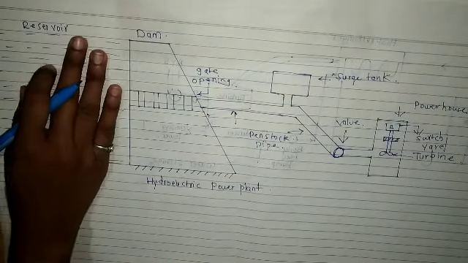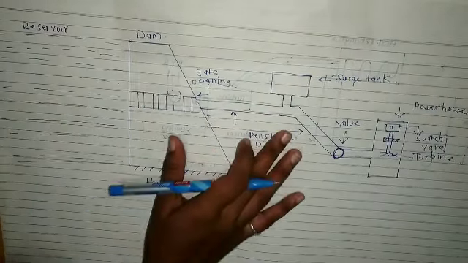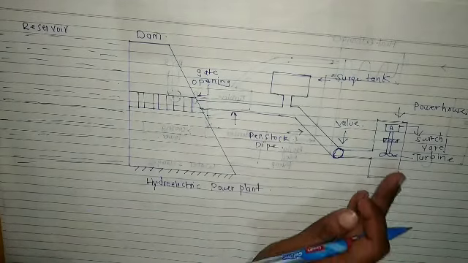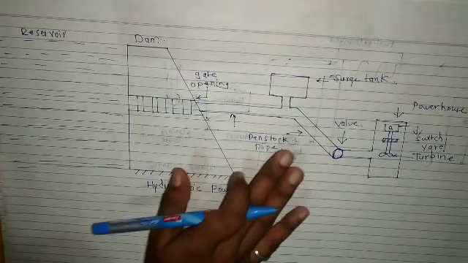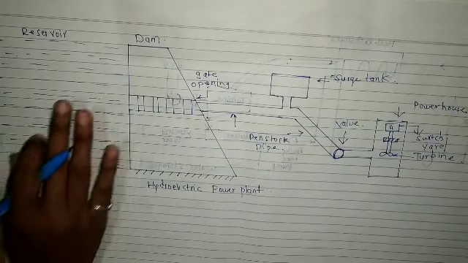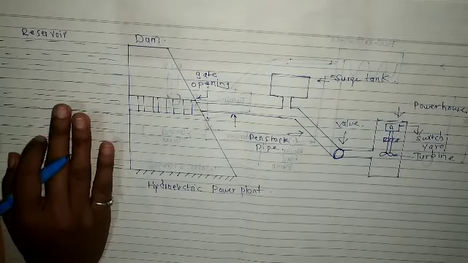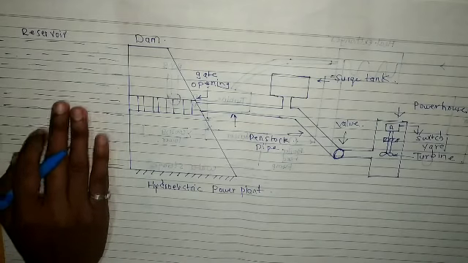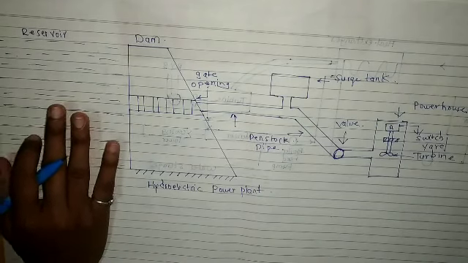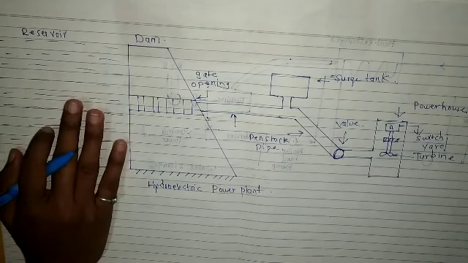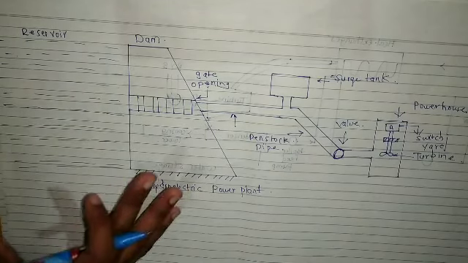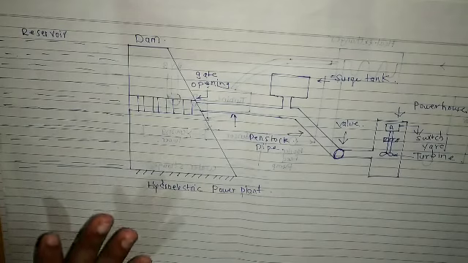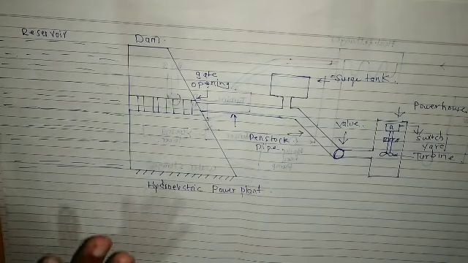If water is there, then and only then will this power plant work and generate electricity. Where the availability of water is more, we can install the dam there.